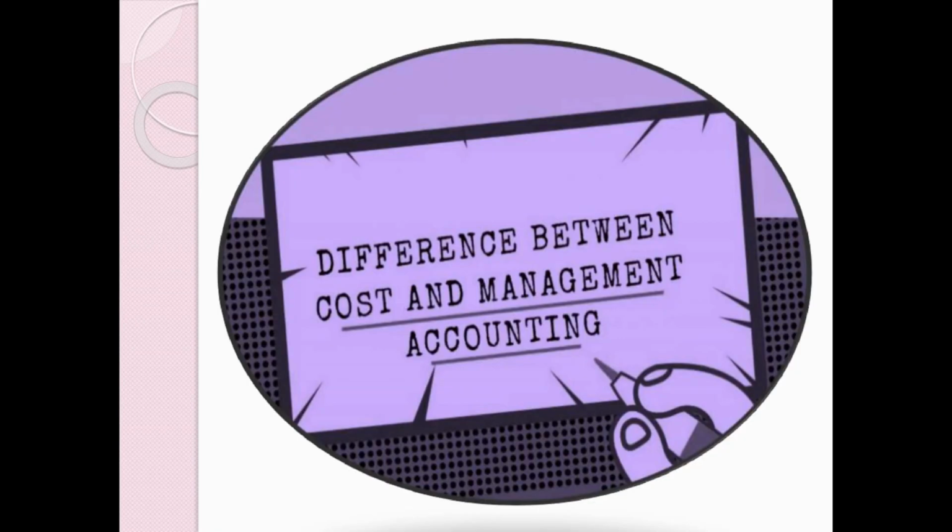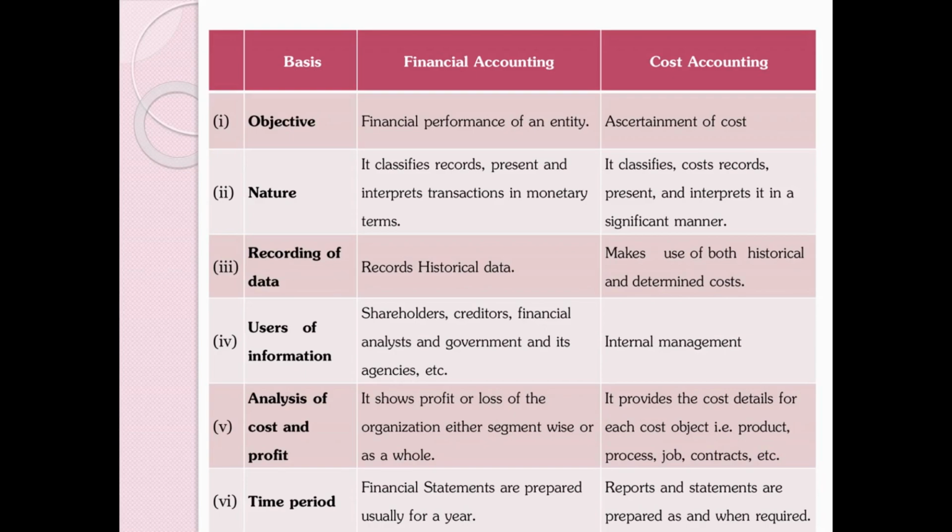Difference between financial accounting and cost accounting. First one, objective. In financial accounting, the financial performance of a company can be known with the help of financial statements, that is assets and liabilities. In case of cost accounting, the cost of a particular product can be easily identified by preparing a cost sheet. Second one, nature. Financial accounting is used to record, present, and interpret the transactions in money value. In case of cost accounting, costs are recorded, presented, and interpreted in a significant manner.